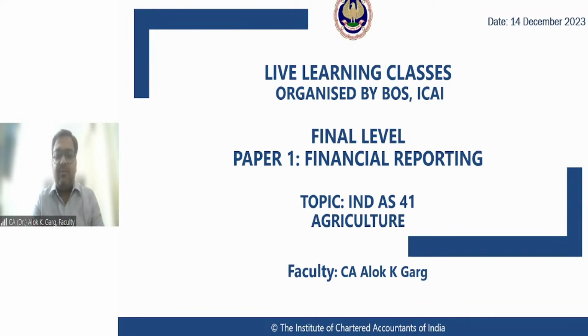So you have not read any agriculture accounting and reporting related standard in your CA Inter or IPCC curriculum because it was not there. And of course, the irony is that India is an agriculture based economy, but we don't have any accounting standard on agriculture accounting, right? But in Ind AS, we have Ind AS 41, which takes care of agriculture accounting.